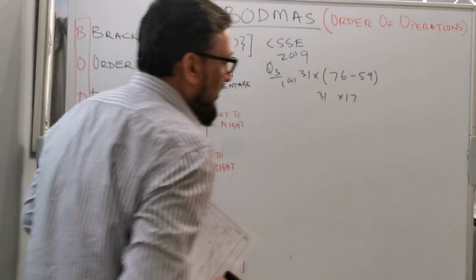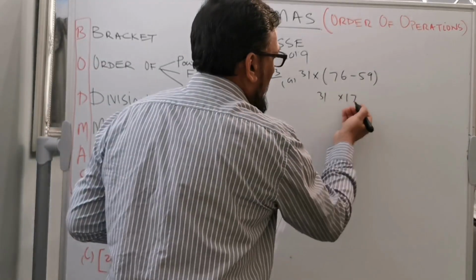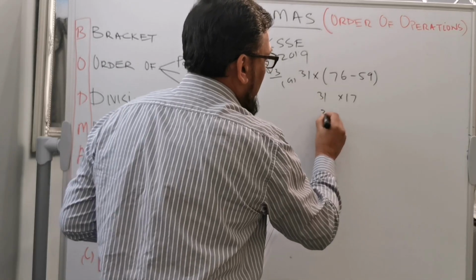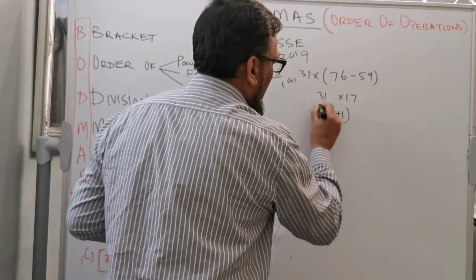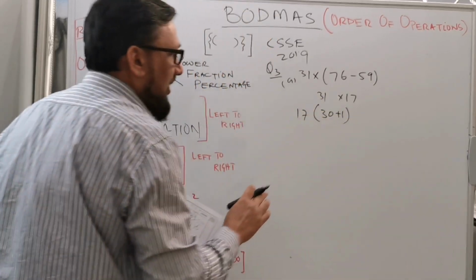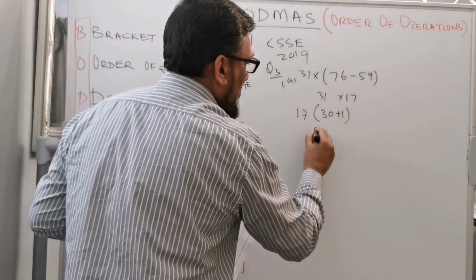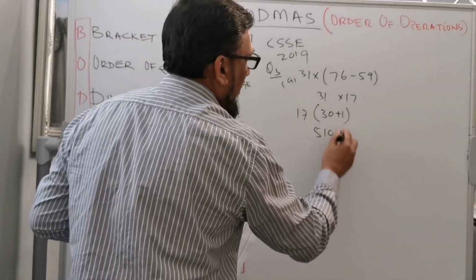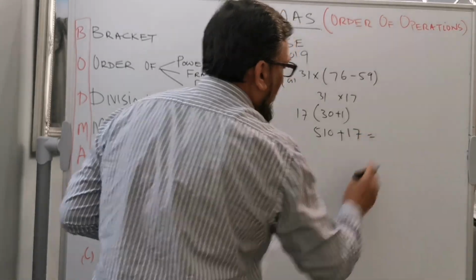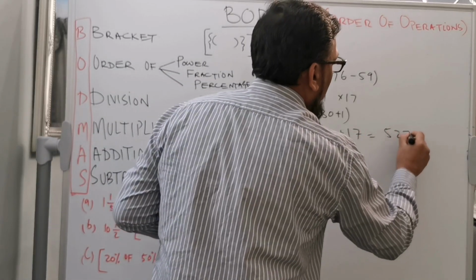17 times 31. I'm going to break it like that: 30 plus 1, multiplied by 17. So 17 times 3 is 51, then 0, plus 17 times 1 is 17. So your final answer is 527.